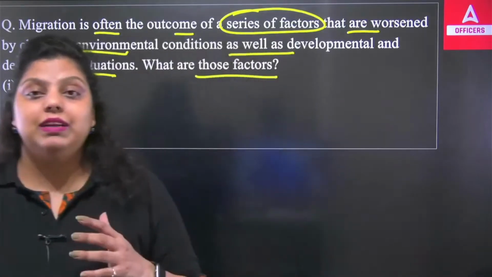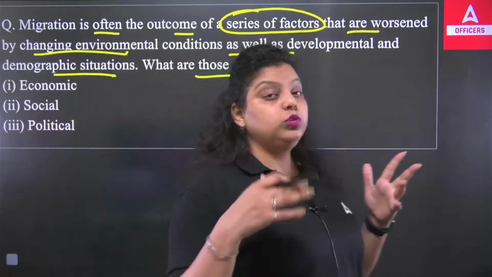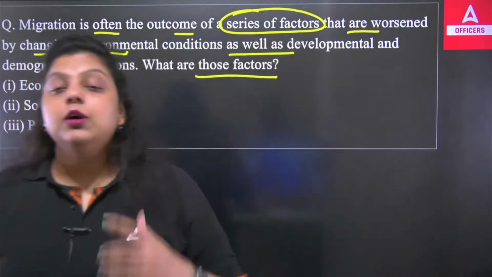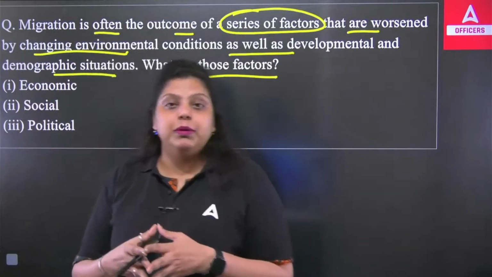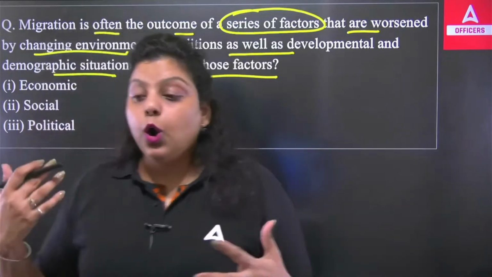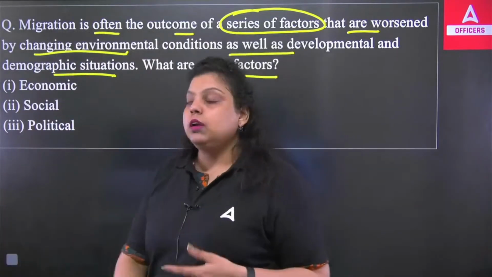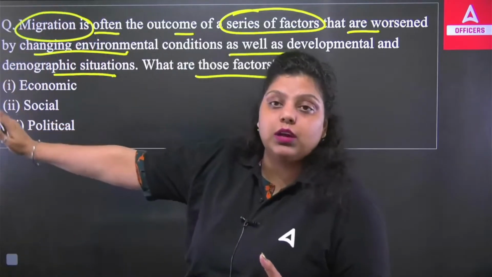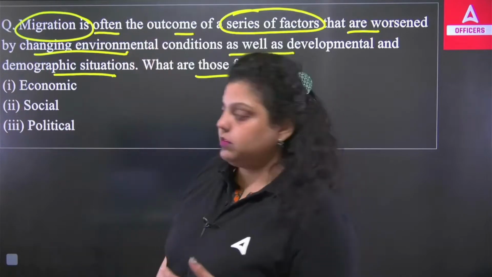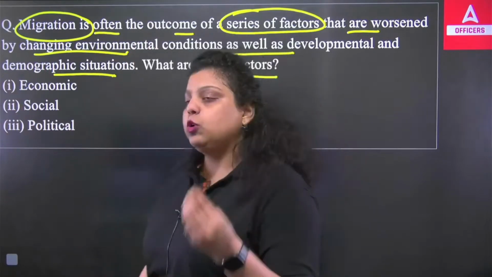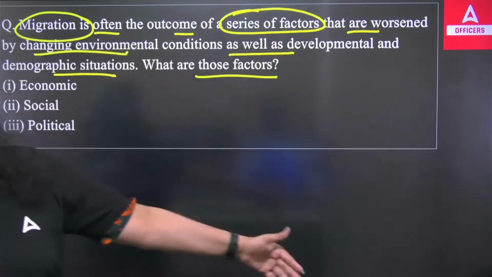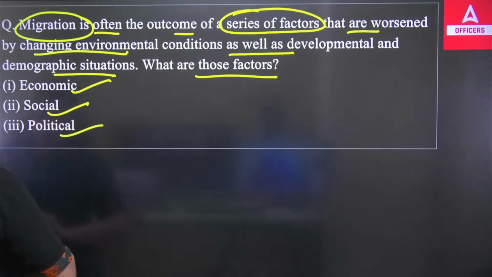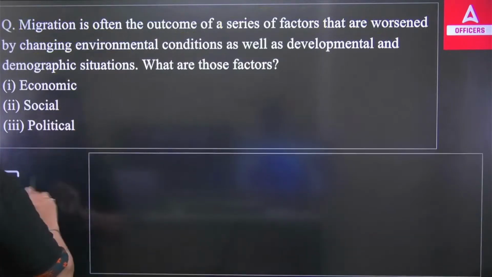Let's say I used to live in a certain rural area, but there were no job opportunities for me. So I have to come to Gurugram and settle down here so that I can make my livelihood better, have a better living standard, or have an opportunity to work and earn. That is known as migration. And what are the reasons because of which people have to leave their hometown and settle in another place? Because no one wants to leave their house or their family, but still they have to. Is the reason economic factors, social factors, or political factors? What do you think? What are the reasons why people have to migrate?